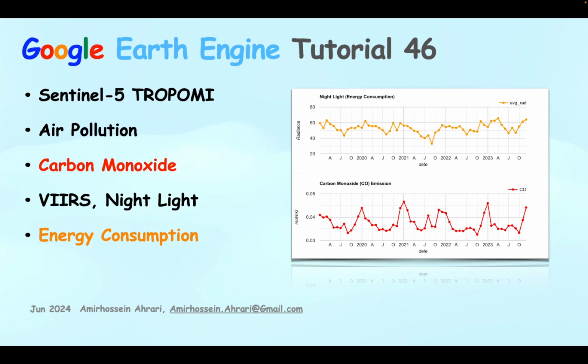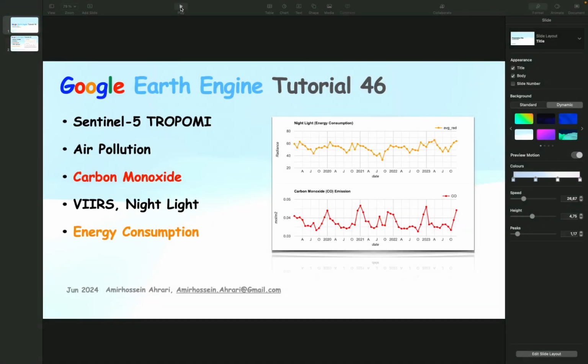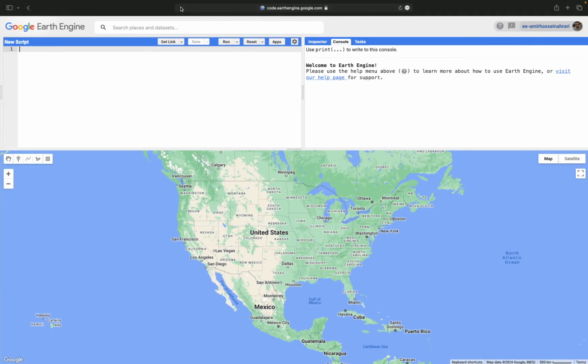I'm going to show you how to do this with the simple process that is possible in the Google Earth Engine platform. Let's go to the code editor environment in the Google Earth Engine.